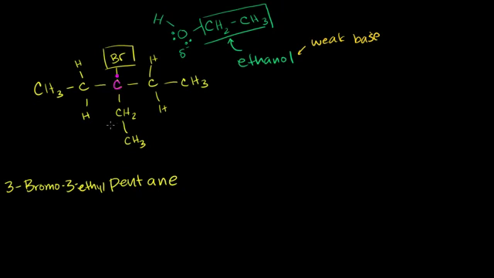It could occur. So maybe in this first step, since bromine is a good leaving group, and this carbon can be stable as a carbocation, maybe, and the bromine is already more electronegative, so it was already hogging this electron, maybe it takes it all together. So let me draw. So neutral bromine has 1, 2, 3, 4, 5, 6, 7 valence electrons. Maybe it swipes this electron from the carbon, and now it'll have 8 valence electrons and become bromide. So what happens now? And of course, the ethanol did nothing. It's a weak base, wasn't strong enough to react with this just yet.